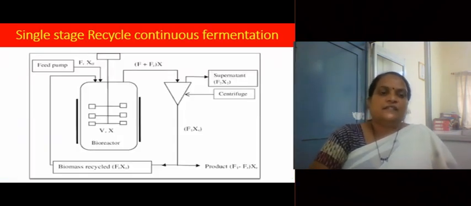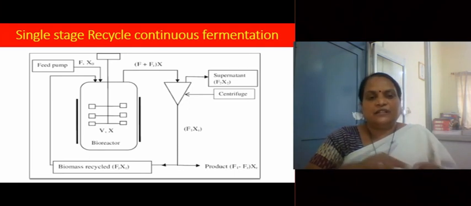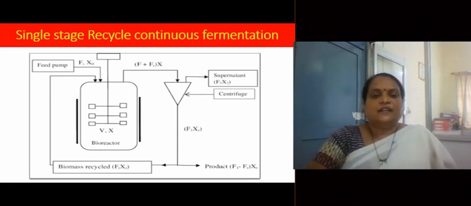In this diagram, you can see single stage recycle continuous fermentation. You can see the feed pump. Through this feed pump, we add fresh, sterile, cooled medium into the fermenter. Then you can see the outlet. From the outlet, the fermented broth is taken out and it is passed through a centrifuge. The inverted triangle you can see indicates a centrifuge. In that centrifuge, supernatant is removed, product is separated, and the biomass is recycled to the fermenter. This is single stage recycle continuous fermentation.